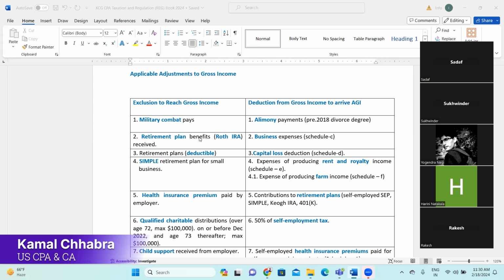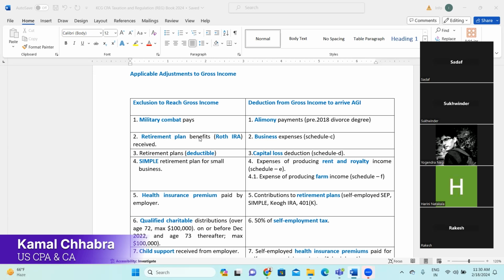Right. Next is retirement plans, which is deductible. So deductible retirement plan, which you receive in future, so the principal amount is not considered as part of your income. Next is simple retirement plan for small businesses.